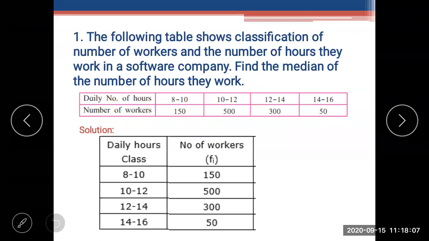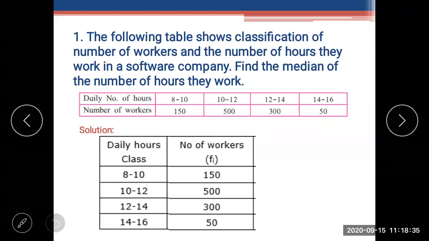Yes, I'm saying the Mesh, Neha, Srishti. Yes, so 10 to 12 is the median class. Now what is 500? Yes, 500 is the frequency. Which number will be the cumulative frequency, CF? Yes, 150 is the cumulative frequency.